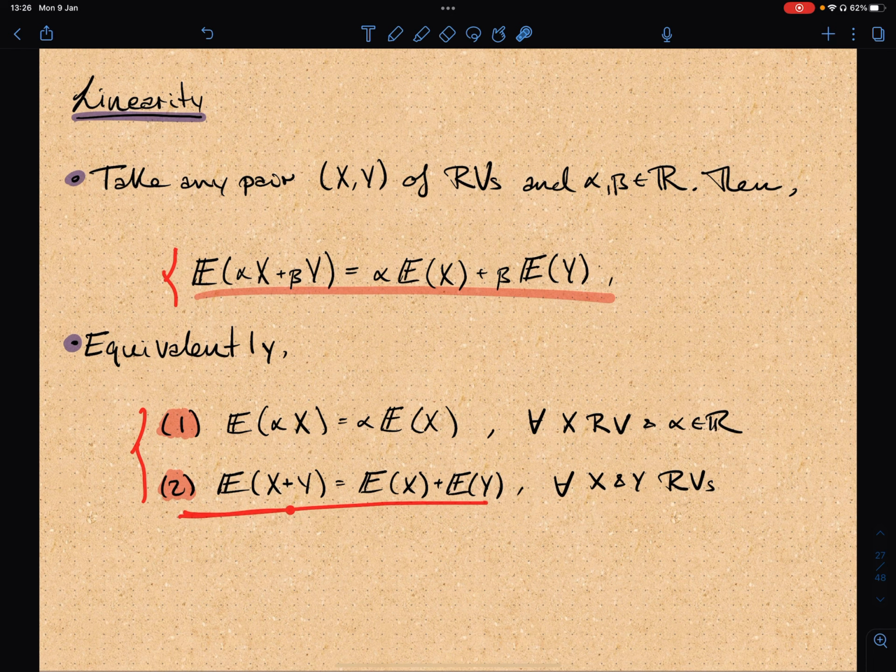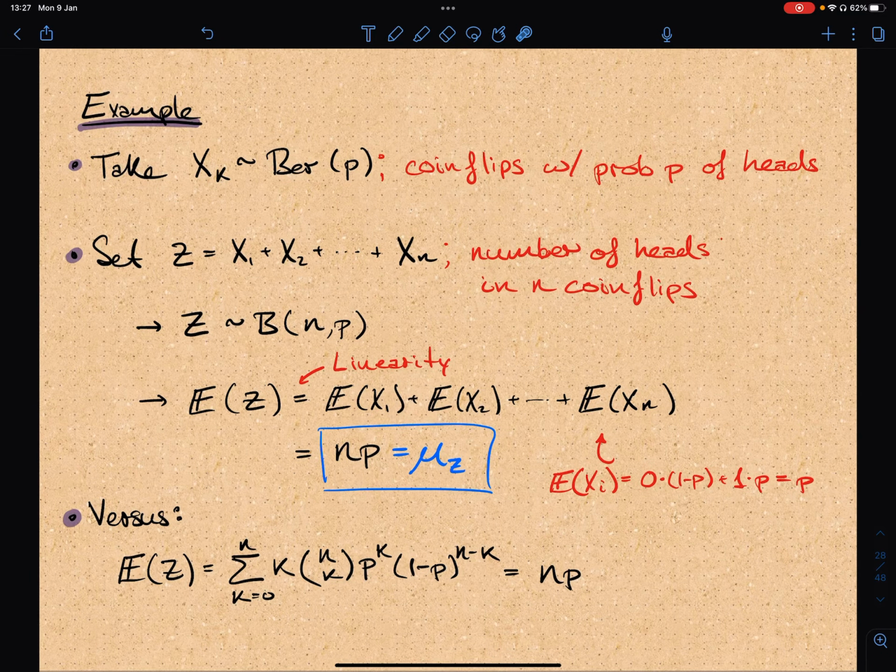In a few slides, I'll actually prove this statement. This is not very difficult to prove, and if you're uncertain about it or you don't quite remember the proof, try to go through it by yourself. Here, I just wanted to show an example where this linearity actually helps out.